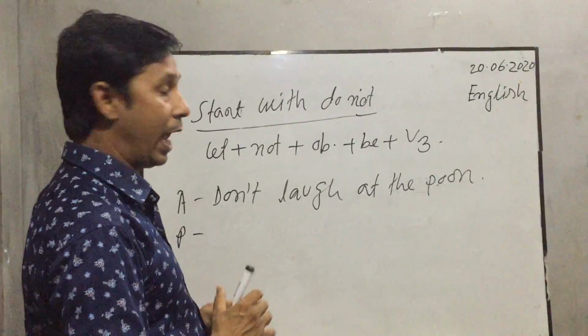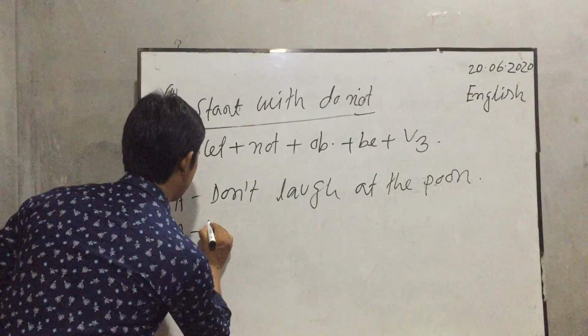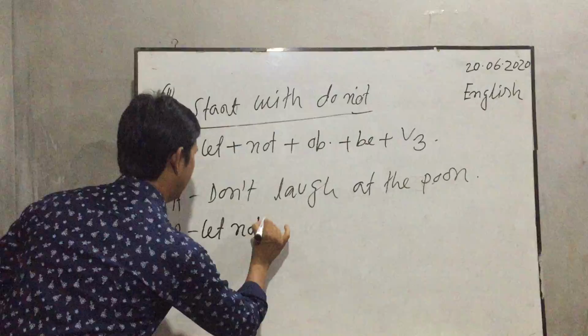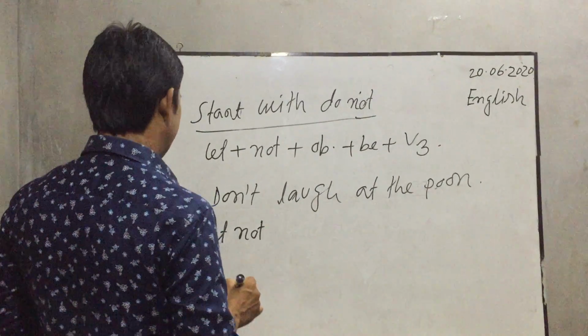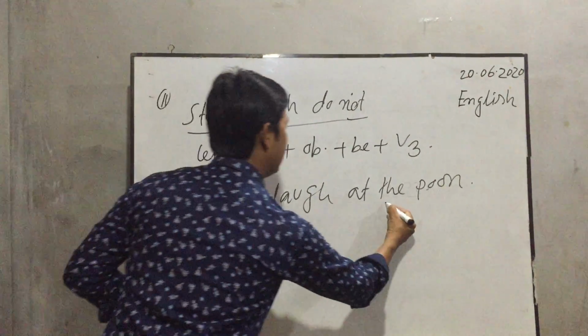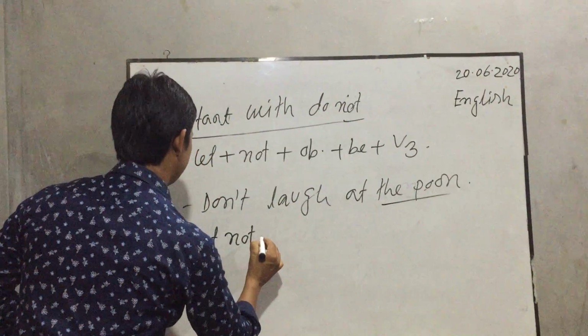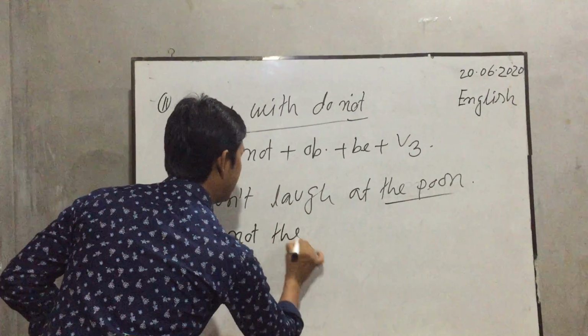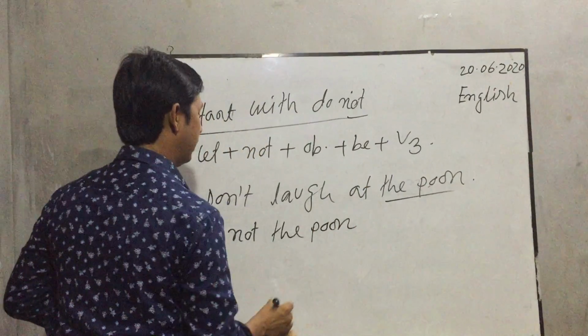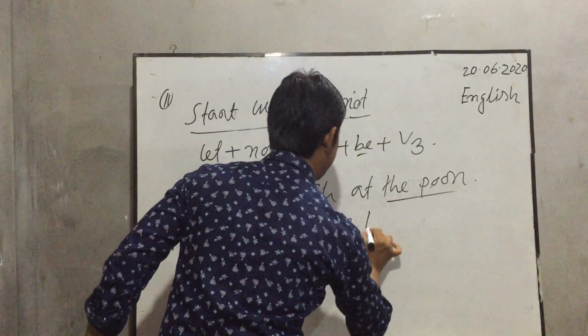At first we have to use let not, then the object. Let not the poor. According to rules, that means be here.